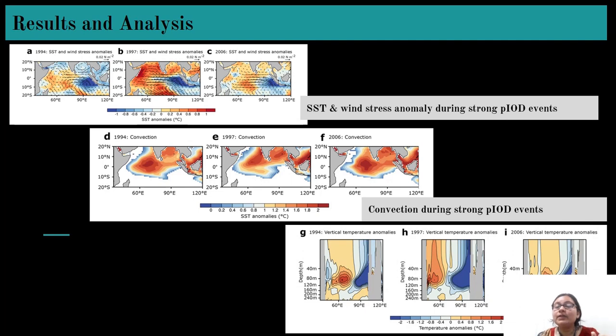So we can very clearly say that convection is also higher in the portion of Eastern Africa. And here are the vertical temperature anomalies. What we can very clearly see here is that in the depth also there is a warm ocean water pool, which is very clearly distinguished from the eastern portion to the western portion.